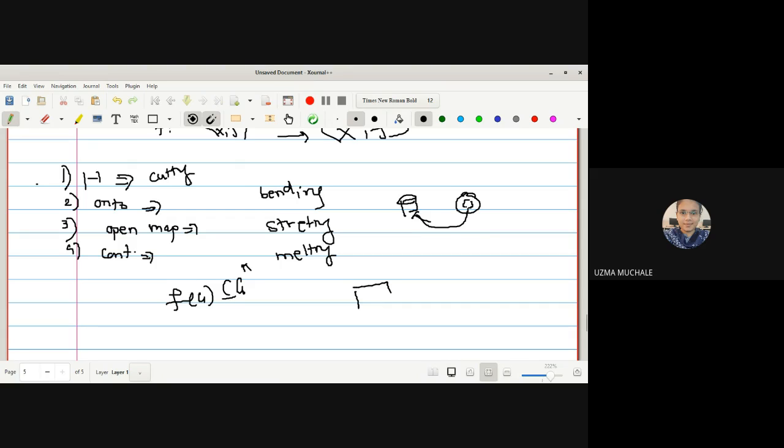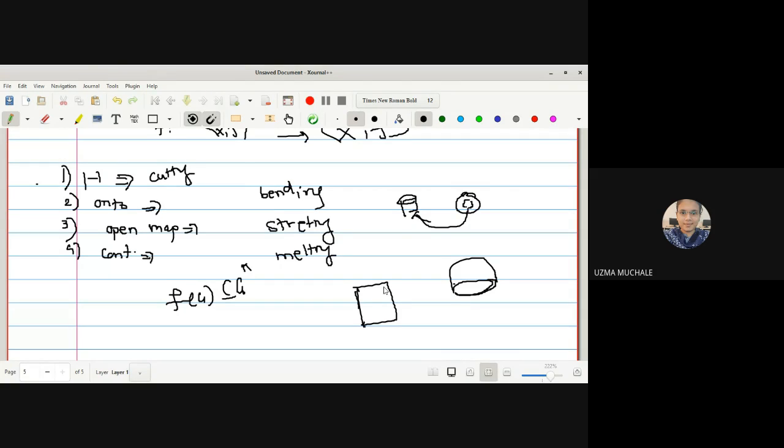Suppose I have one rubber sheet, and I convert this rubber sheet into the form of a half sphere. If I have converted it by cutting, then its pre-image we may sometimes find and sometimes not, right? So one-one ensures there is no cutting. Onto ensures that there always exists a pre-image.